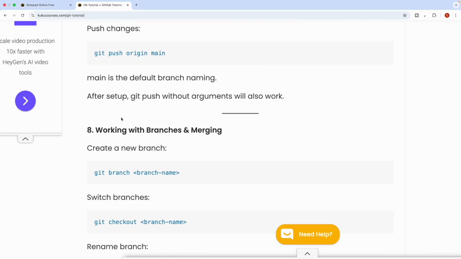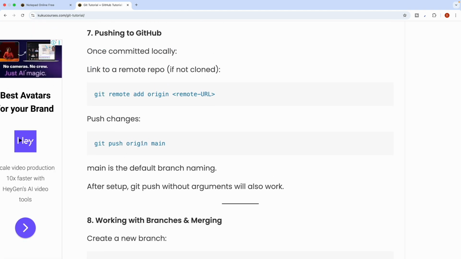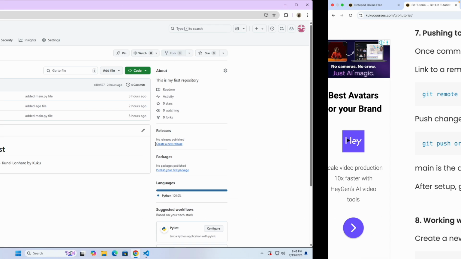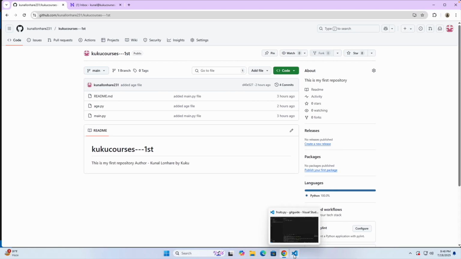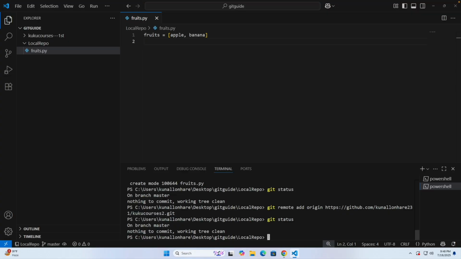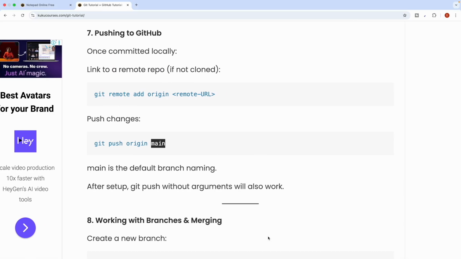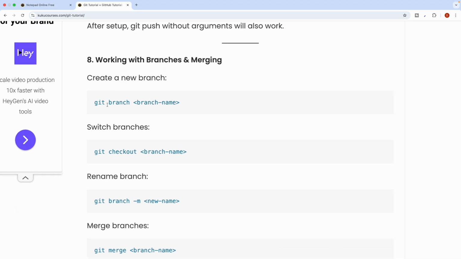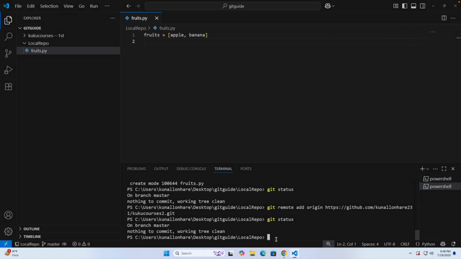When you use the command to push to origin main, you first need to know whether you are currently on the main branch or not. What the main branch is, we will talk about after some time. But we have this command: git branch, then minus capital M and main. Or you can simply type git branch, and that will also work.